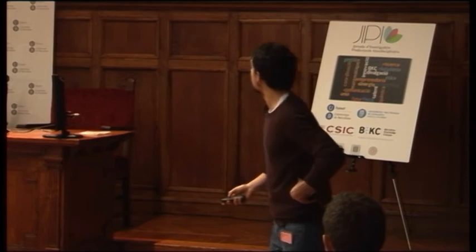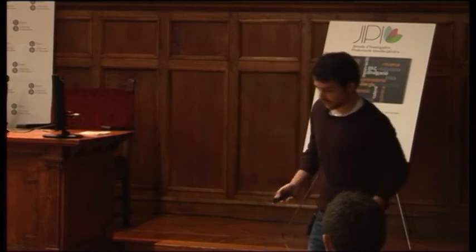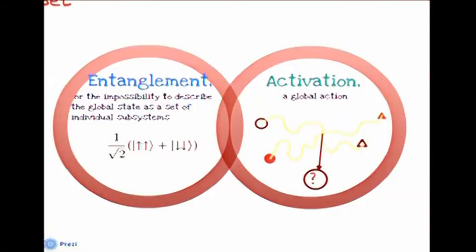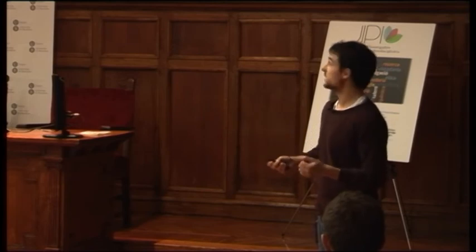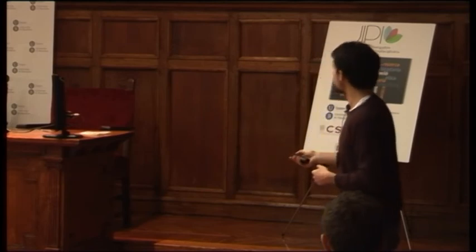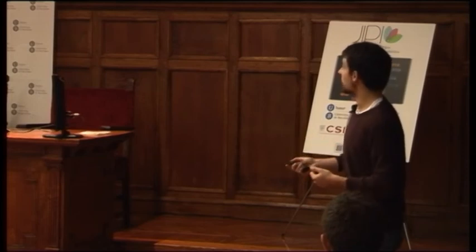And then, so my research now, well, we are trying to connect a bit this activation with entanglement. And this is a very natural question because, well, entanglement, in a way, can be described as: if I have a joint system, I cannot describe such a system as the sum of pairs. So here I give a very famous example where I can have two particles and they can either point up or down.